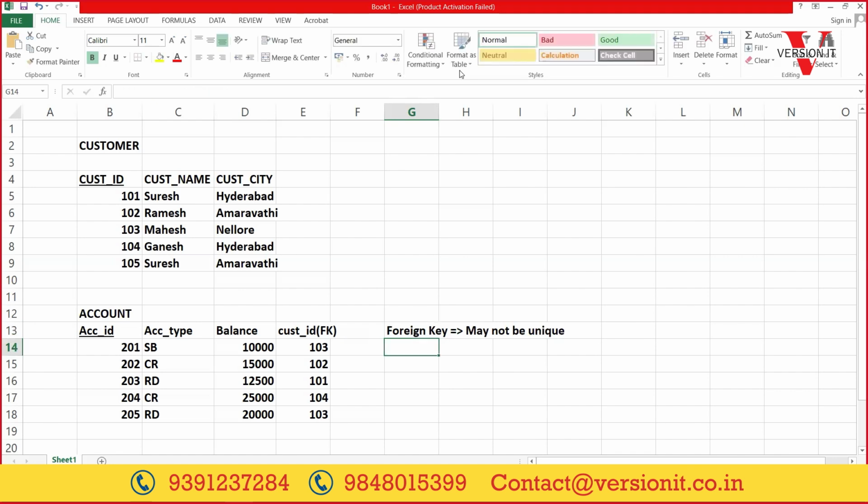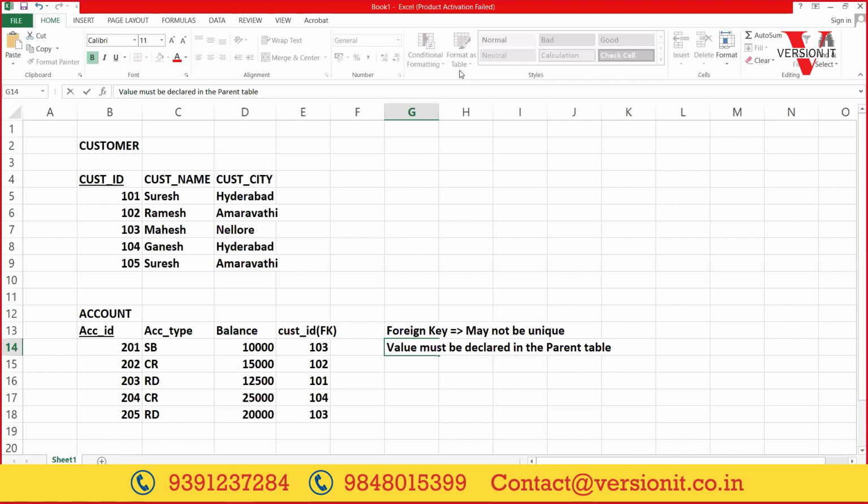It need not be unique, because a customer can have more than one account, a customer can take more than one loan, a student may join more than one course. So it may not be unique, but whatever value we give for the foreign key, the value must be declared in the parent table. It must exist in the original table. Here we call customer a parent table and account a child table because it is deriving the customer ID from there.